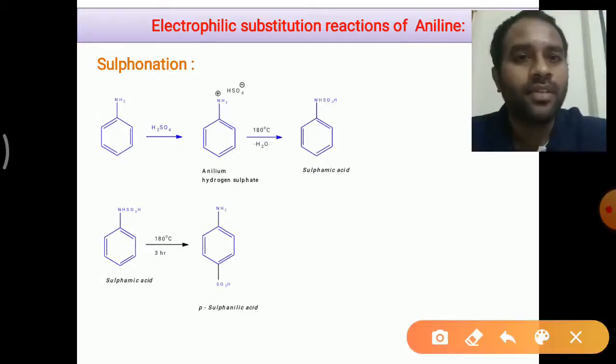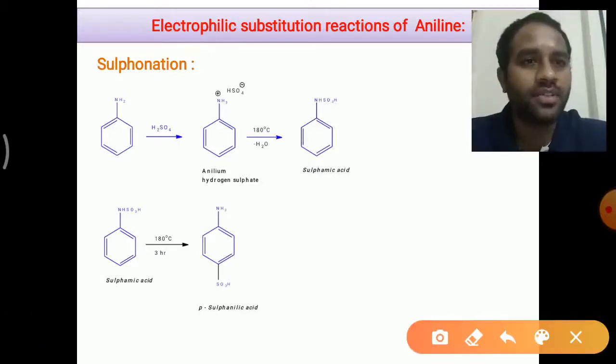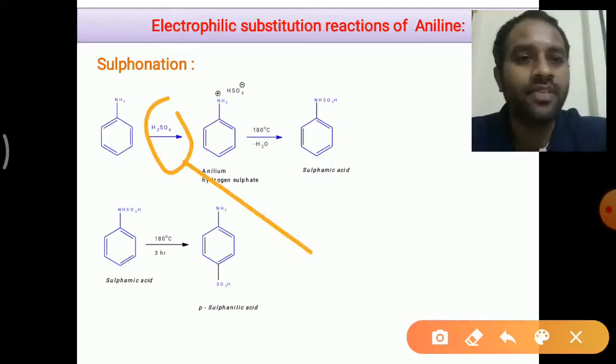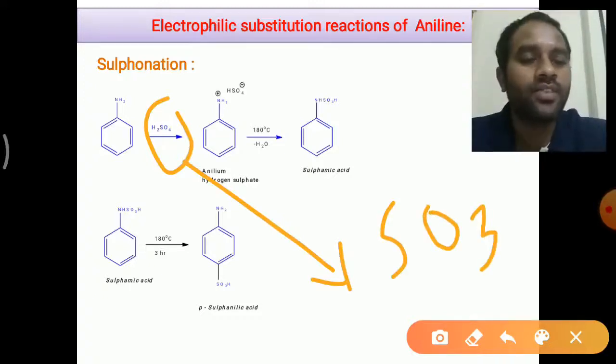If you look at another example, that is electrophilic substitution reactions on aniline, that is sulfonation. Generally during the sulfonation reaction we use sulfuric acid as the reagent, from which we get the neutral sulfur trioxide electrophile, which is involved in the electrophilic substitution reaction.